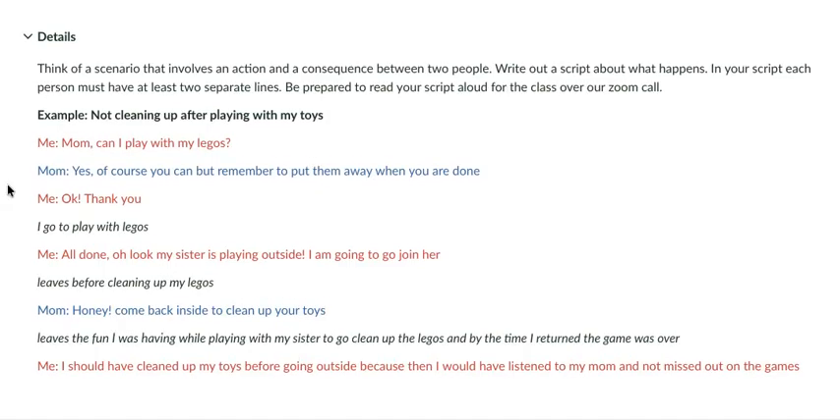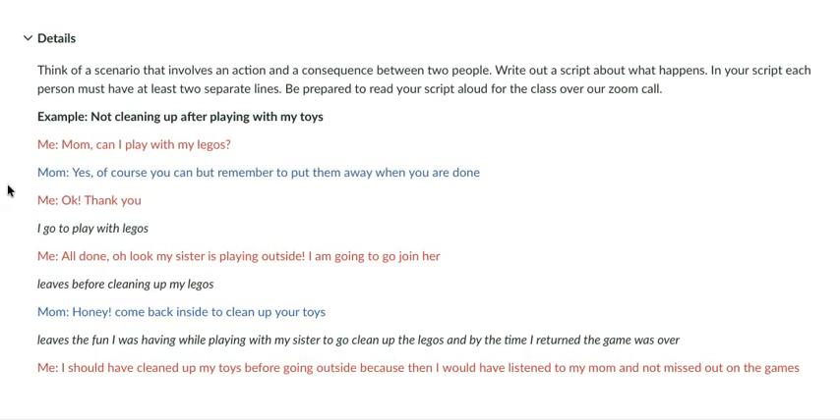So I wrote a little example here. My example is not cleaning up after playing with my toys. As you can see, my lines are in red, and then my mom and her lines are in blue. These black lines here are little actions that I would do during my play. If I had to read my script out loud and act it out, these black lines are like me leaving and me coming back. You don't have to have those, but I thought I'd put them in there in case you wanted to.